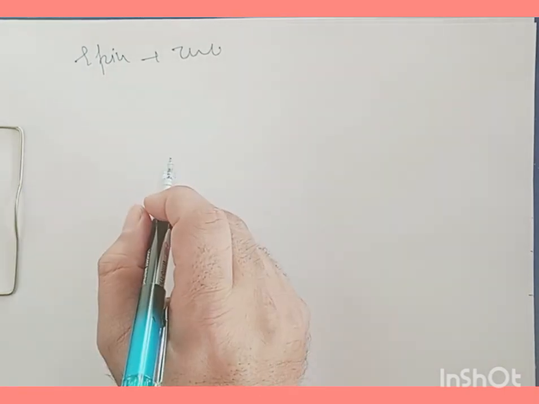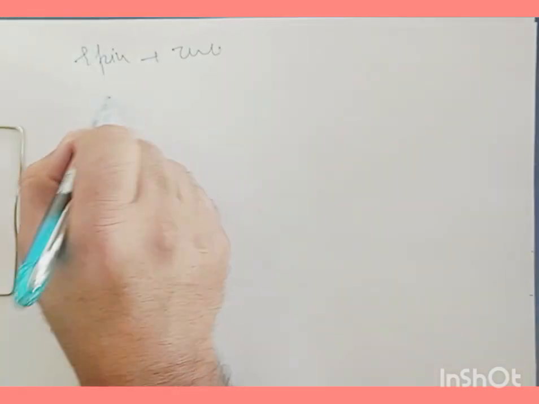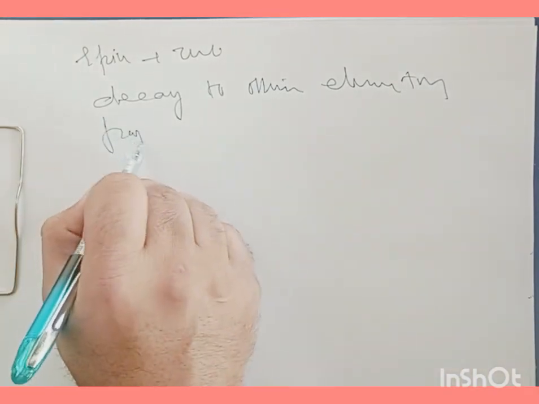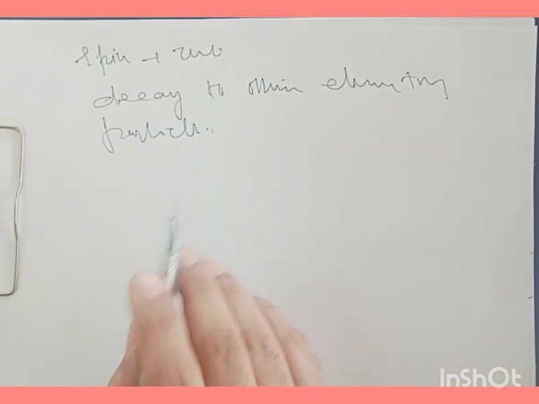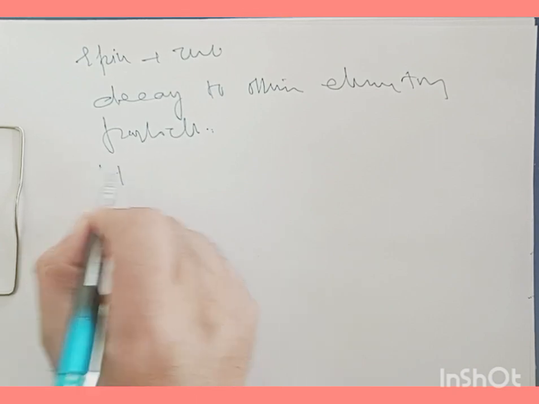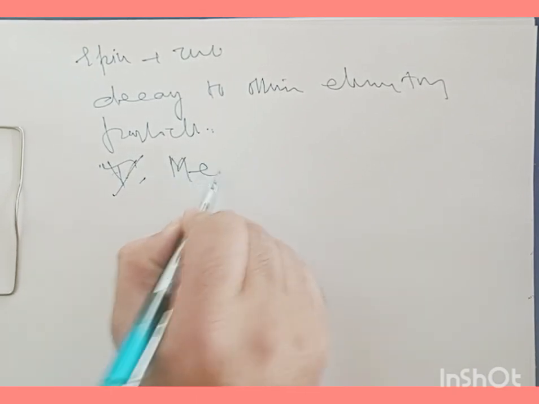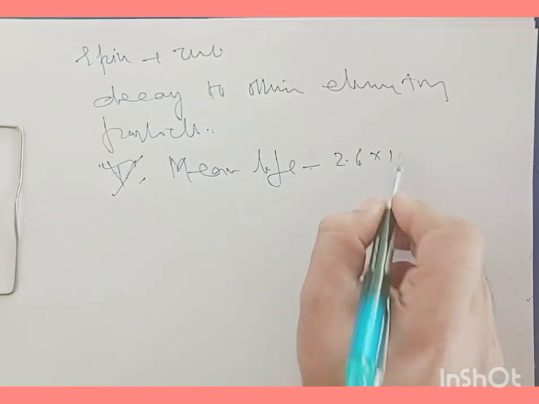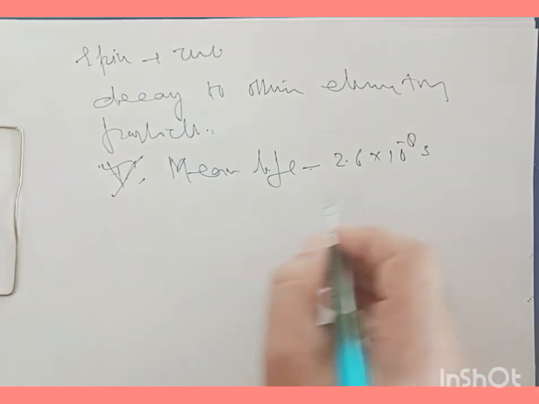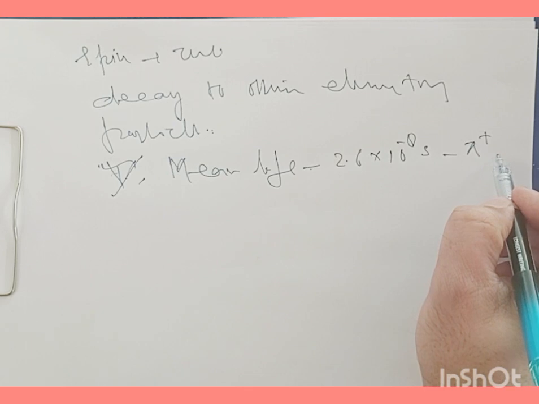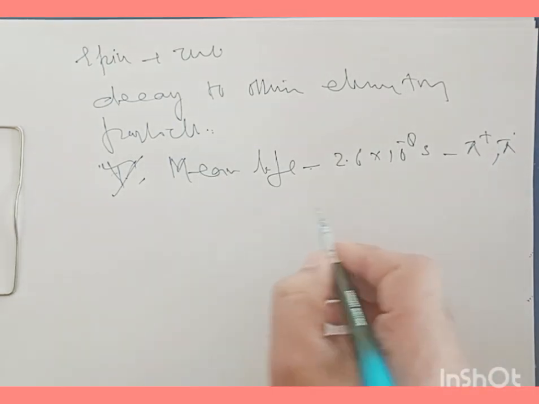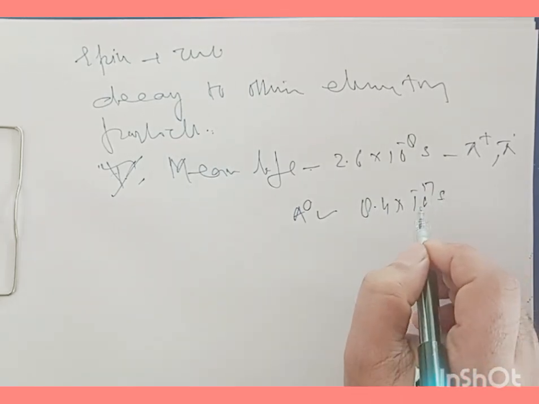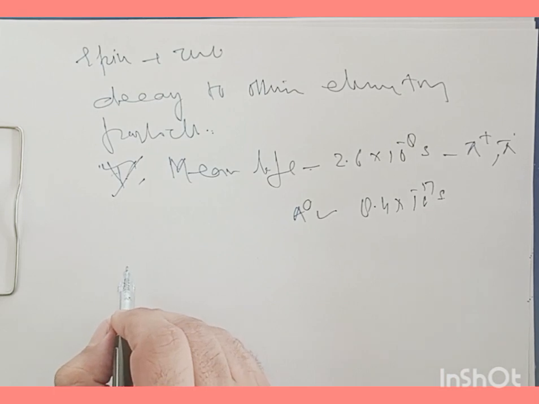Now all these pi mesons are unstable, and they decay to other elementary particles. The mean life, which I represent by tau, is nearly 2.6 times 10 to the power of minus 8 seconds for pi plus and pi minus, and for pi zero it's nearly 8.4 times 10 to the power of minus 17 seconds. And now the modes of decay for the pi positive meson and pi negative meson.